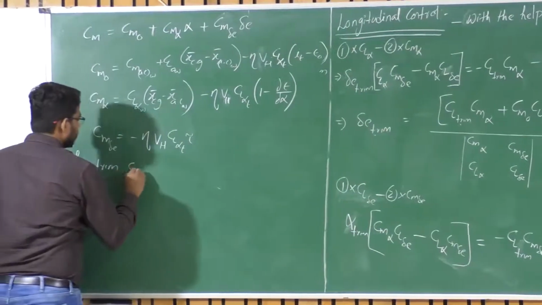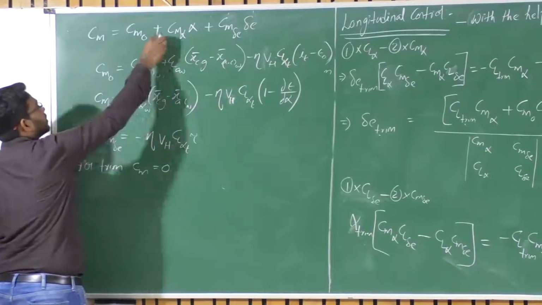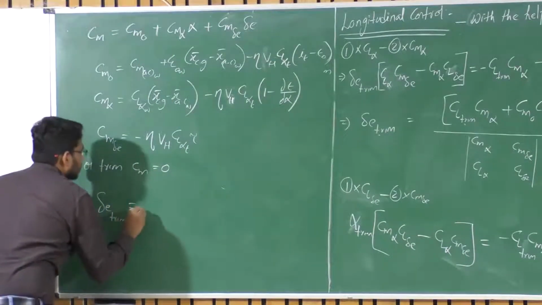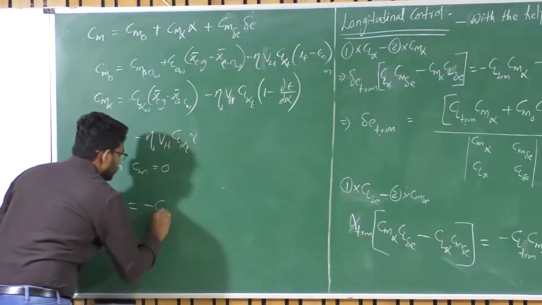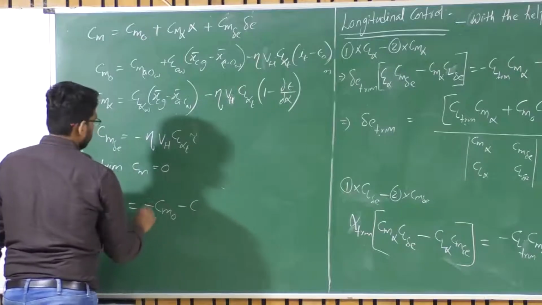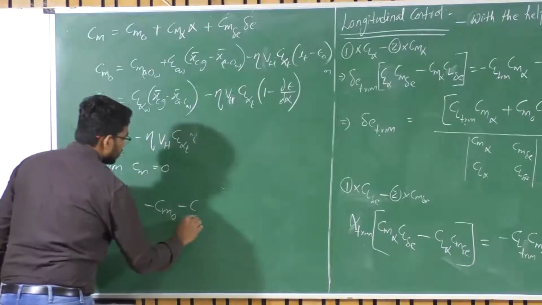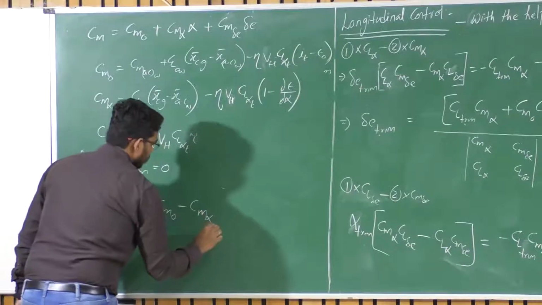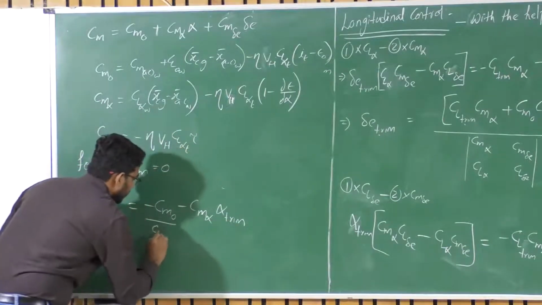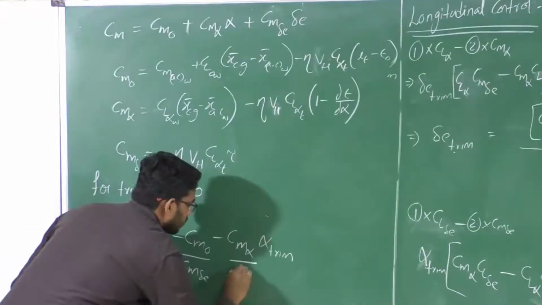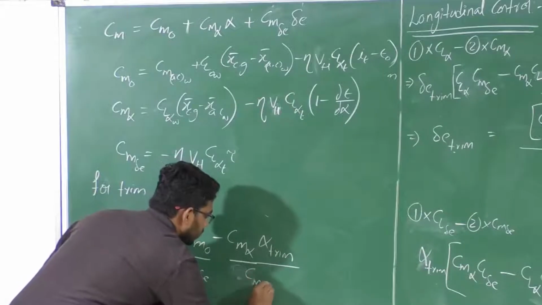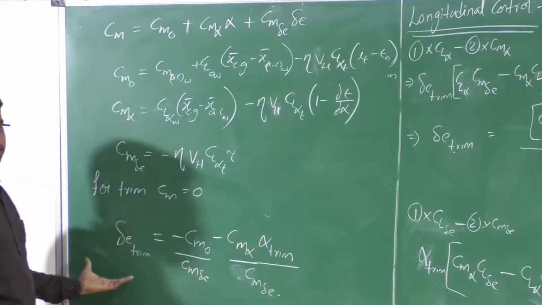So for trim, Cm has to be 0. So substituting 0 in this equation, delta E trim is equal to minus Cm naught minus Cm alpha times alpha trim upon Cm delta E. Am I correct?